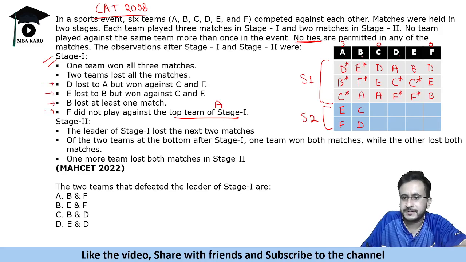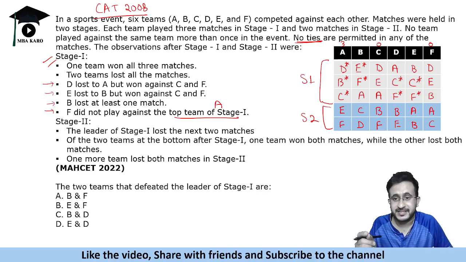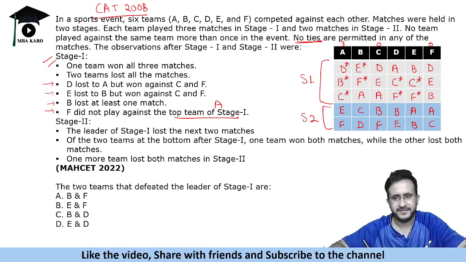C will play against, it has not played against B and it has not played against F. D has not played against B and D has also not played against E. E has not played against A and B. Similarly, F has not played against A and it has not played against C. So these are the remaining matches. Stage 1 के लिए we had to find the matches and the winners. In stage 2 matches we can automatically find out क्योंकि सब पेयर सारी टीम्स के साथ खेलेंगी. So we have already found out 3 matches and 2 matches we can find this way.